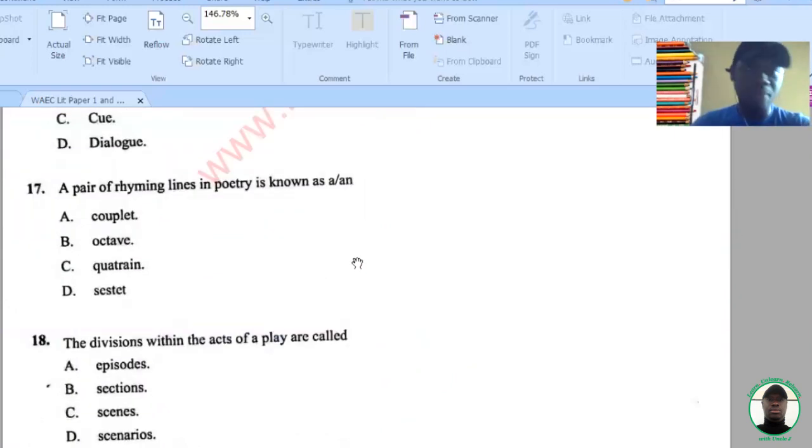A pair of rhyming lines in poetry is known as, now a pair means two. A poem containing two lines is a couplet. So option A is correct. Option B, octave is a poem of 8 lines. Option C, quatrain is a poem of 4 lines. Option D, sestet is a poem of 6 lines.